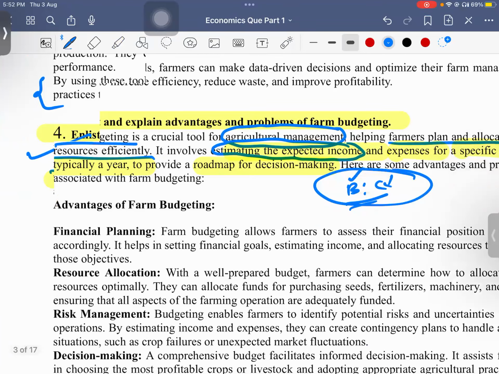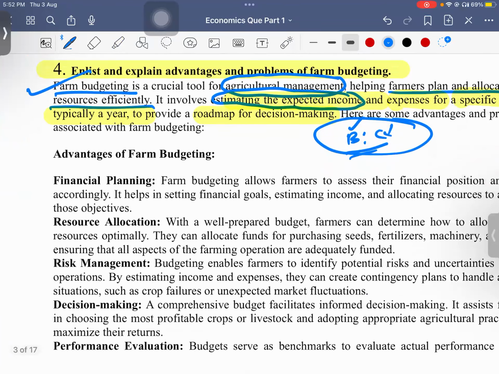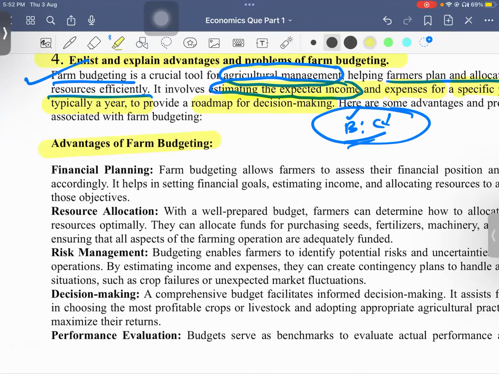So it is in monetary terms. So what is the advantage of farm budgeting? It is nothing big, like how we manage money, in the same way. It will give better financial planning. We can estimate the income, allocating all those things. Then resource allocation. We will know which resource has to be allocated the maximum.